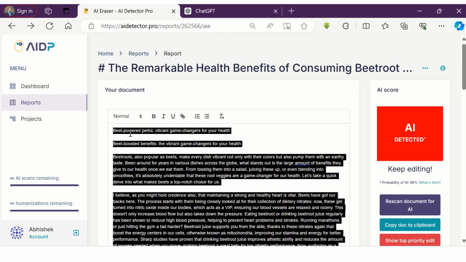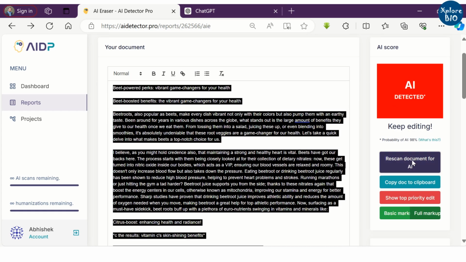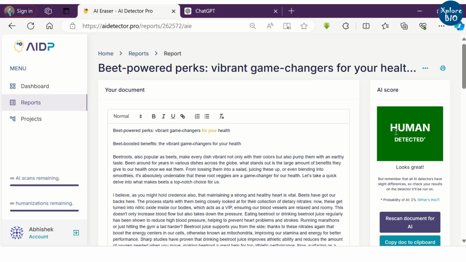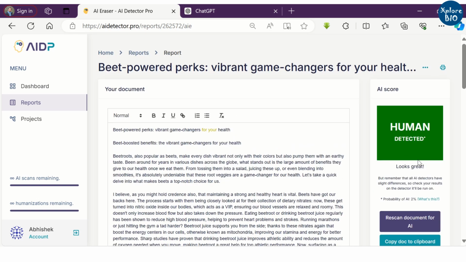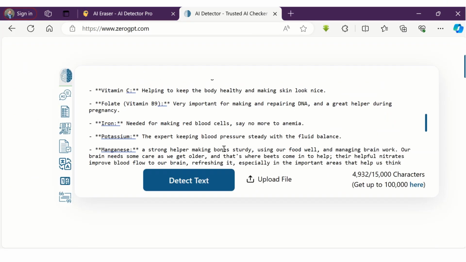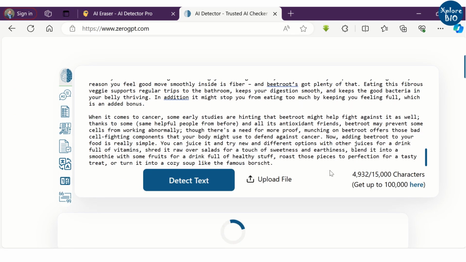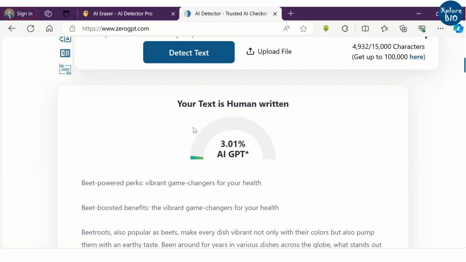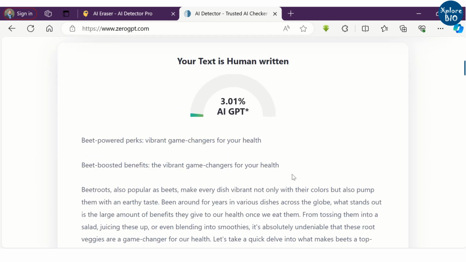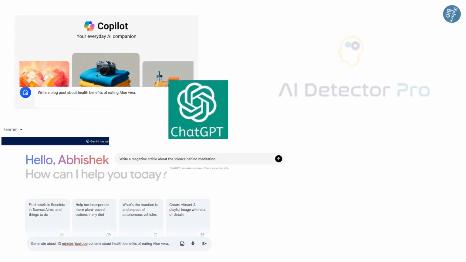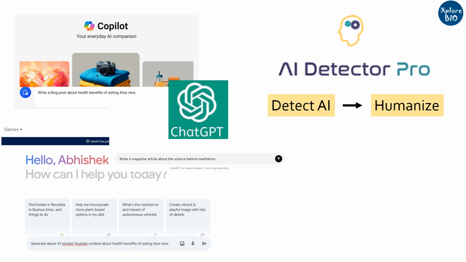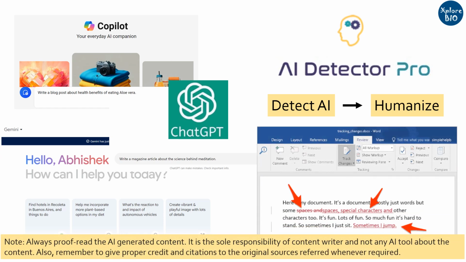After humanizing, you should perform AI scan again to verify if the content is humanized. After rescanning the document for AI, it suggests the document is human-like. Just to avoid any biases towards the tool, I have checked the humanized content with other AI detectors like GPTZero and ZeroGPT, which also suggests that the content is human written. This way you can use GPT tools to generate the content and use AI Detector Pro to humanize it within a matter of minutes, increasing your content writing efficiency. Nevertheless, you can always fine-tune the content and add your personal touch to make it sound more authentic to better connect with the audience.